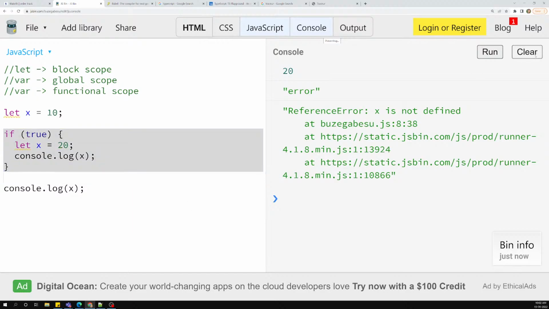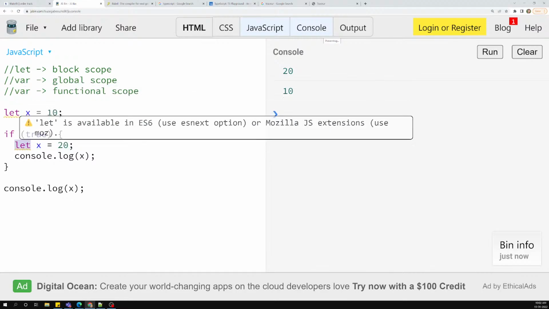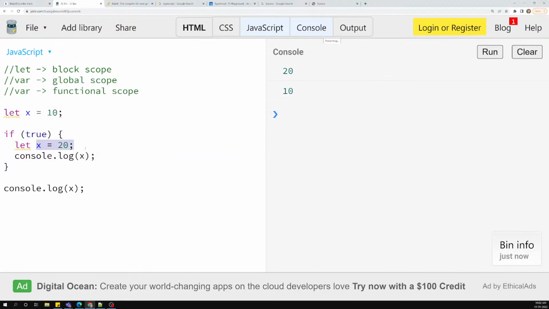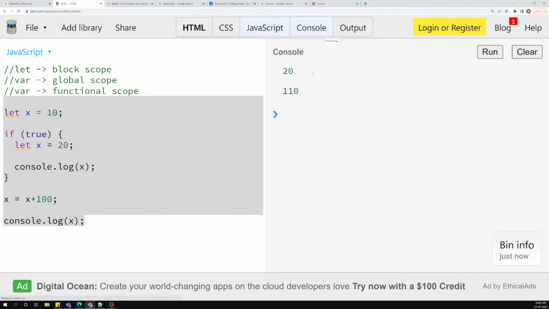Now if you try to see the output, you get an output of 20, 10. Why? Because in this block this x is 20. So this x is different and that x is different, because this is a block scope. In this block only, this x will be 20. When it comes out of this block, this x will become 10 only. If I try to do something like x plus 10, whatever you do, you are manipulating the x which is present in this block only. You are not manipulating it in the code block. If you try to manipulate it here, with x plus 100, then you are changing it in the code block, so now it will be 100 or 110.